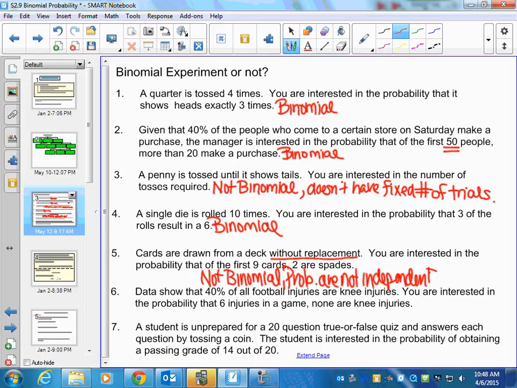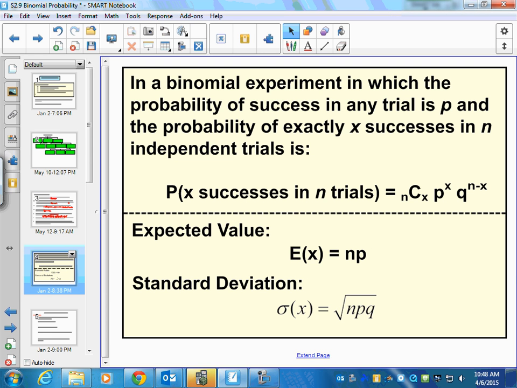So I'm going to keep moving on just for the sake of time. When we go to the next slide, there are several formulas on here. For your next test, you're actually going to be provided with a formula sheet, on a separate sheet of paper, because we keep adding more and more formulas, and it's easier to have a separate sheet when you're testing. This first part is what we're going to talk about tomorrow. I left the more difficult part for tomorrow. This bottom part is what we're going to talk about today.